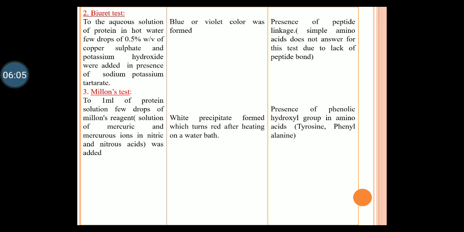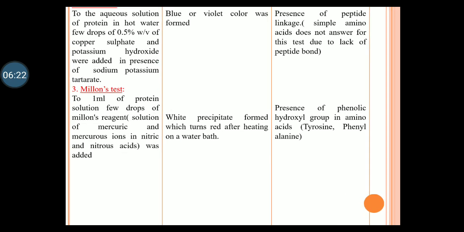The reason is that a simple amino acid does not contain any peptide bond. Only conjugated amino acids answer this one. Not only protein answers; some non-proteinous substances like urea and some other compounds also answer this test because of the presence of the peptide bond.